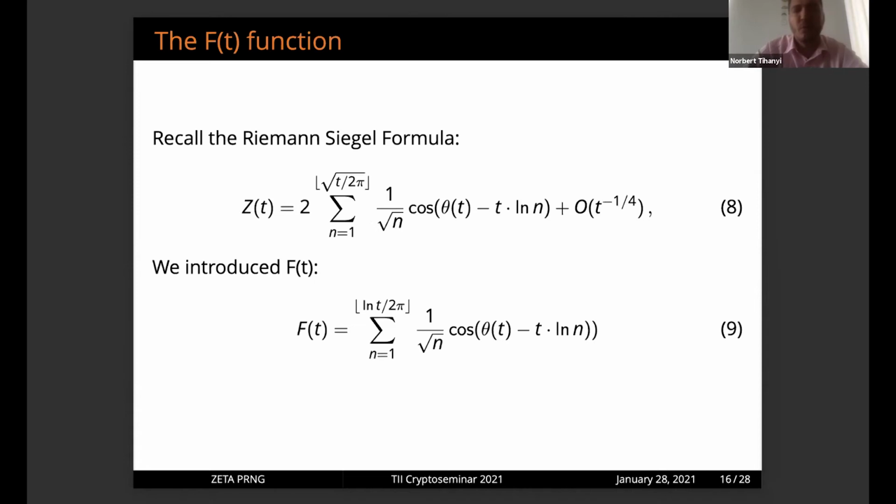You can see, we recall the Riemann-Siegel formula. You can see the sum: we have a lot of sums to do. However, we introduce almost the same function. However, we are going to the logarithm of t. So you can see that it's O(log t), the time complexity of the FT function. So this FT function has turned out to have the same interesting real behavior as the zeta function, however, it is really fast to compute.